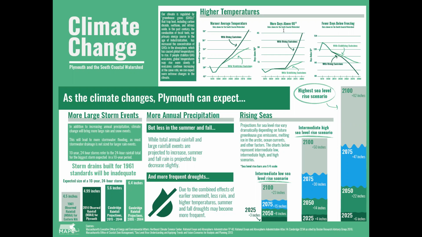We refer to these gases as greenhouse gases for their heat trapping capacity. Changes in greenhouse gas concentrations occur naturally due to events such as volcanic eruptions and variations in solar energy. However, in the past century, human activity associated with industrialization and use of fossil fuels has increased the concentration of greenhouse gases in our atmosphere at an accelerated rate.